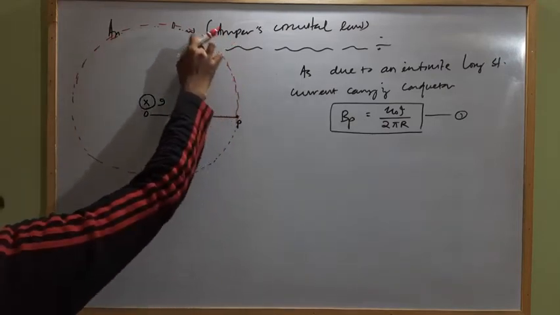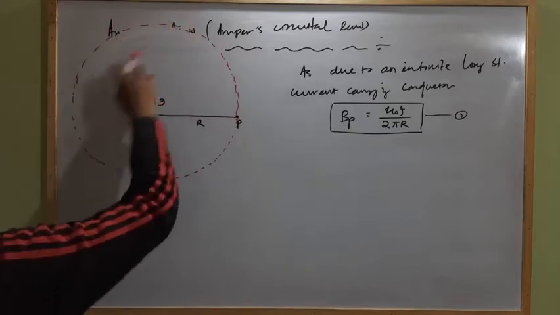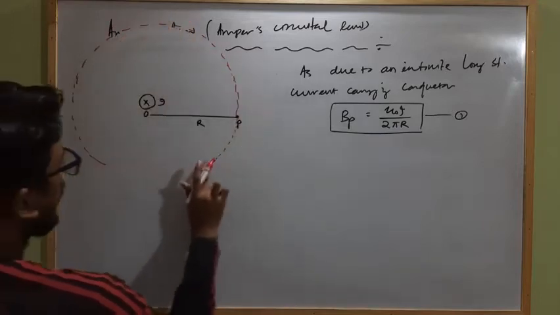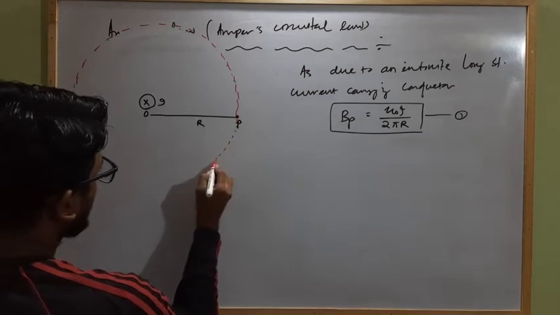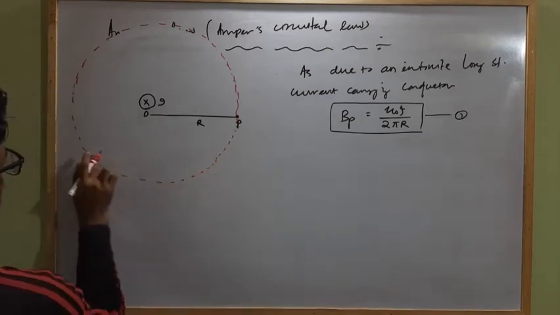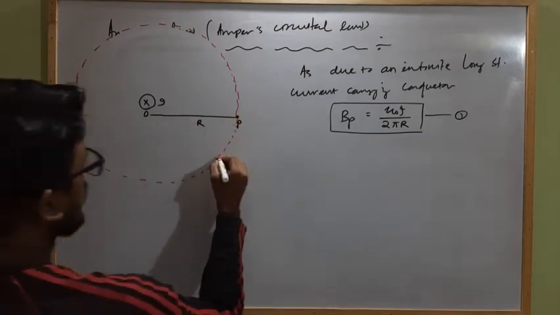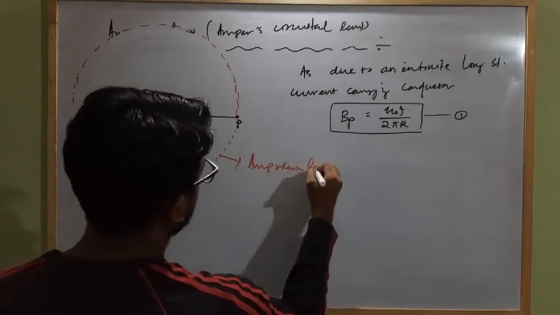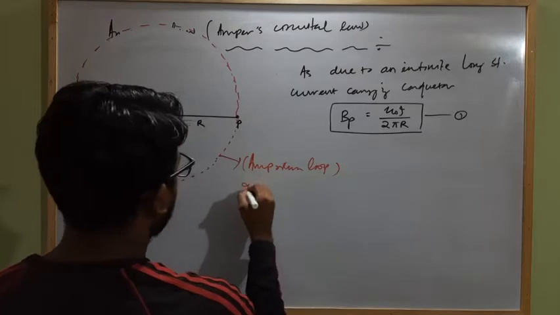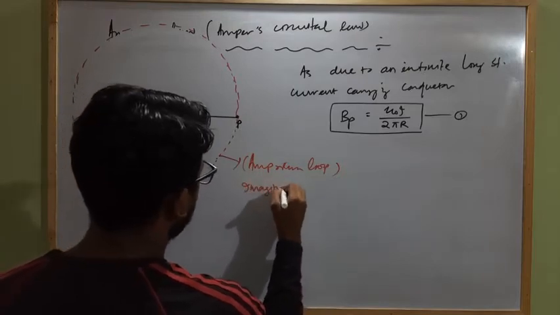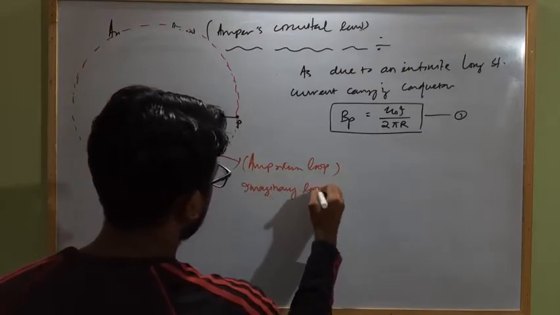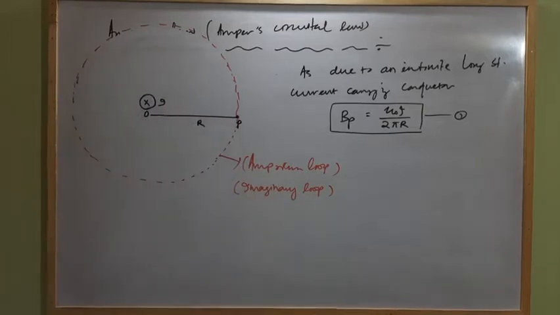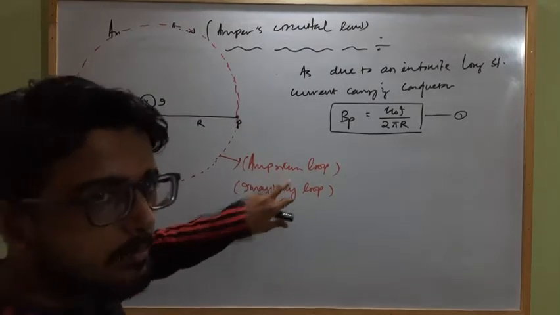We have to imagine this closed loop around the point of observation P, which has radius R. This loop is known as the Amperian loop. It's an imaginary loop.